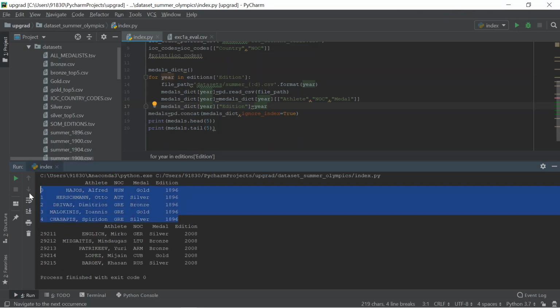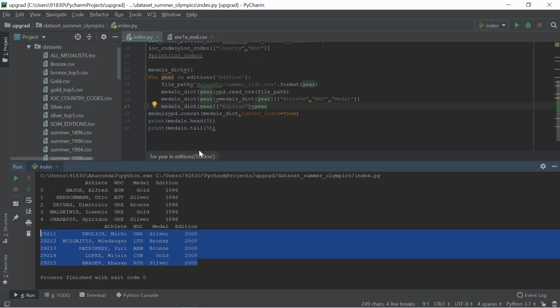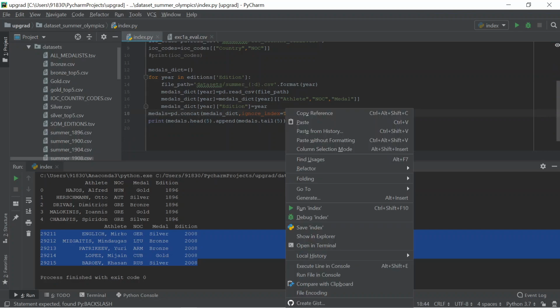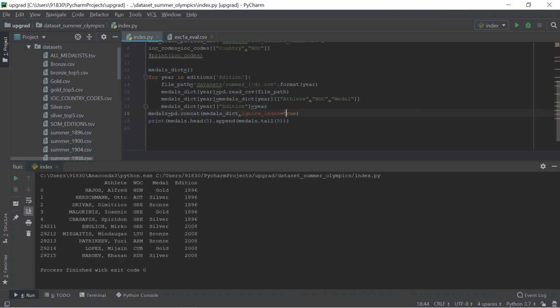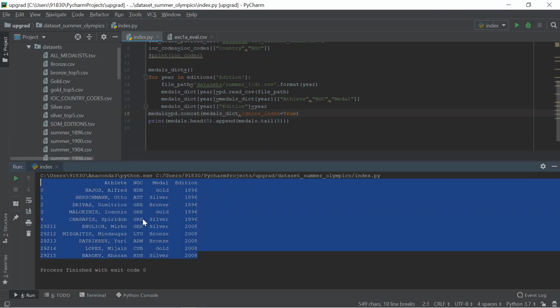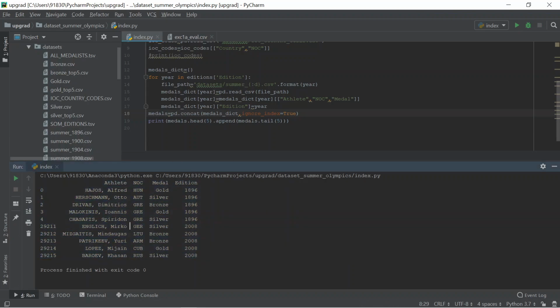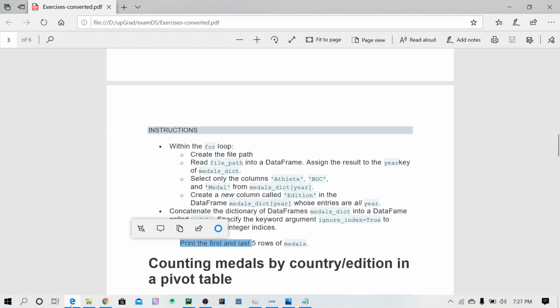See, it prints the first 5 and also the last 5. Or if you want a single output, you can use the append function, medals dot tail, and remove this one. Yeah, this is perfect, somewhat readable. I guess our third one is also completed.